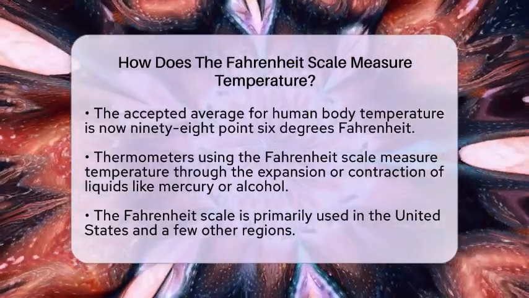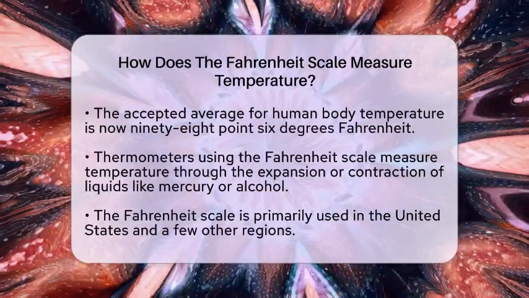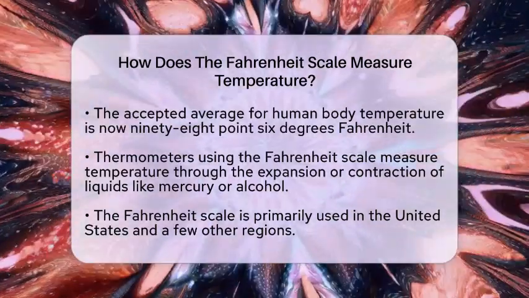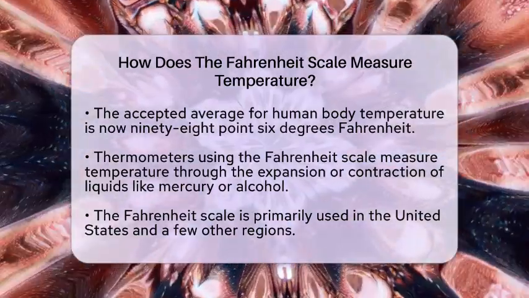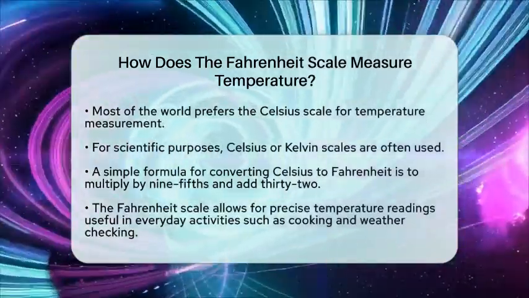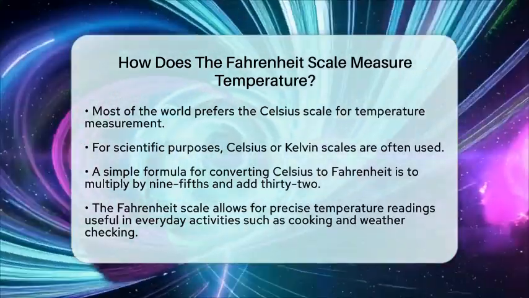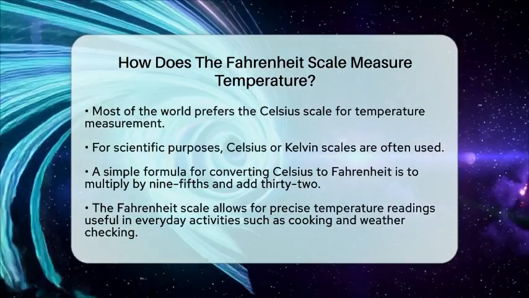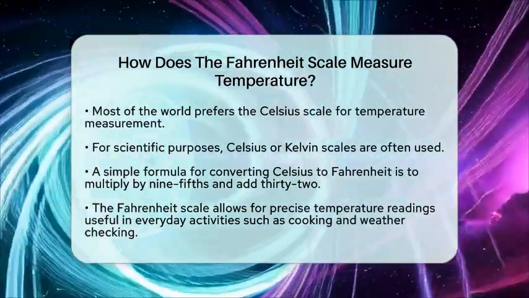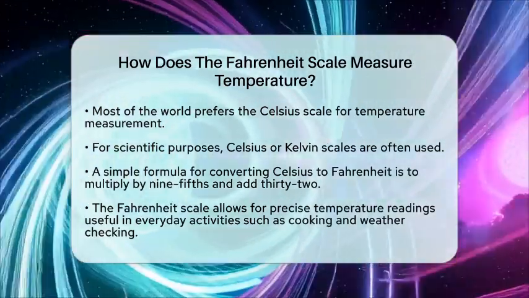The Fahrenheit scale is mainly used in the United States and a few other regions. Most of the world prefers the Celsius scale for temperature measurement. For scientific purposes, temperature is often measured using the Celsius or Kelvin scales, which are more aligned with absolute physical quantities. If you ever need to convert from Celsius to Fahrenheit, you can use a simple formula. Multiply the Celsius temperature by 9/5 and then add 32. This formula helps you easily switch between the 2 scales.